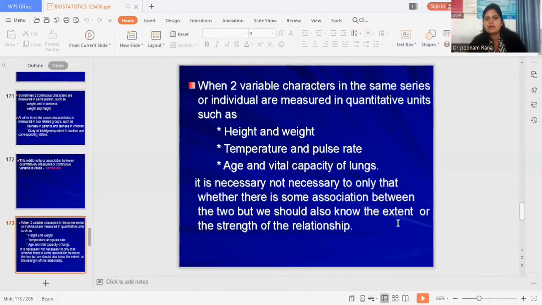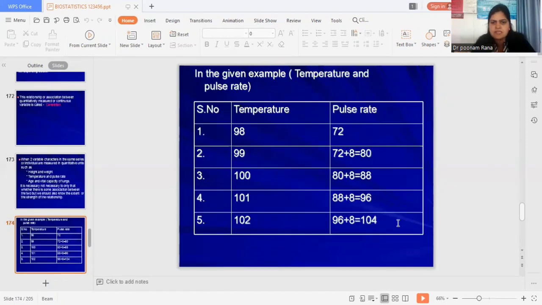When two variable characteristics in the same series or individual are measured in quantitative units, such as height and weight, temperature and pulse rate, or age and vital capacity of the lung, it is necessary not only to know whether there is an association between the two, but we should also know the extent or strength of the relationship. This slide is showing the example, showing the temperature and the pulse rate.